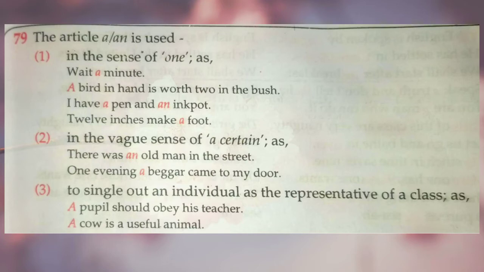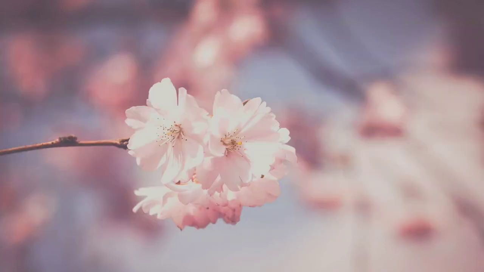Number 3, to single out an individual as the representative of the whole class. It means from the whole class, when we are talking about a single noun, we can use article a. For example, a pupil should obey his teacher. A cow is a useful animal. Here we are not talking about all the cows, we are talking about only one particular cow. That is why we are using article a.